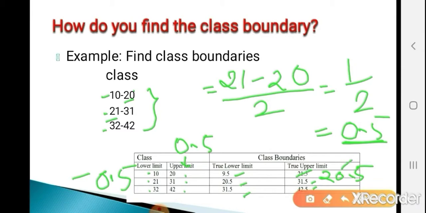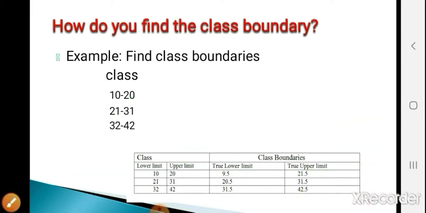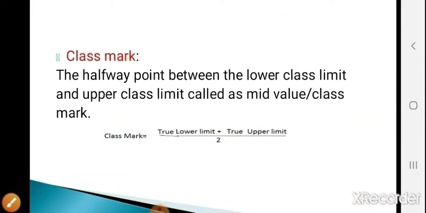See here the upper limit is 20.5 and the lower limit of the next class is 20.5, and here 31.5 and here 31.5. So the given classes are now in exclusive form. Okay, the next point is class mark, that is the mid value. The halfway point between the lower class limit and upper class limit is called the mid value or class mark. The formula for calculating class mark or mid value is true lower limit plus true upper limit divided by 2. For finding class mark we need the classes in exclusive form only.